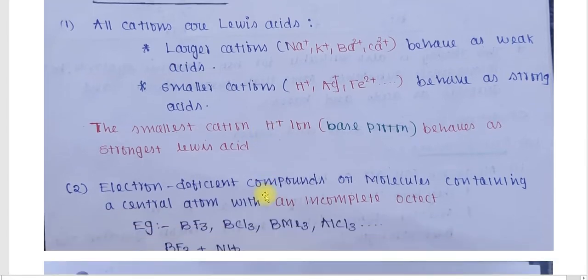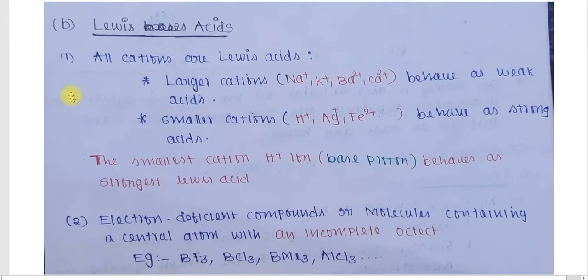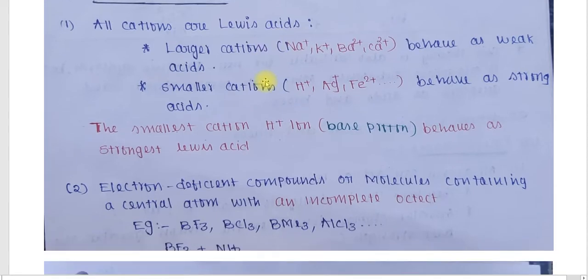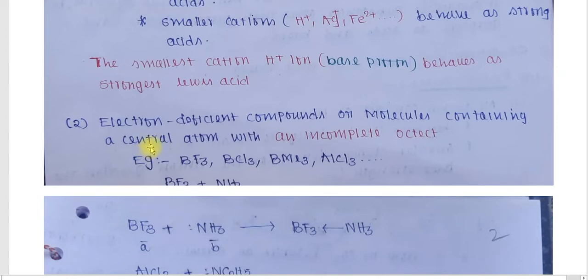The next condition is that electron deficient compounds or molecules containing a central atom with an incomplete octet can act as a Lewis acid. That substance can act as a Lewis acid.